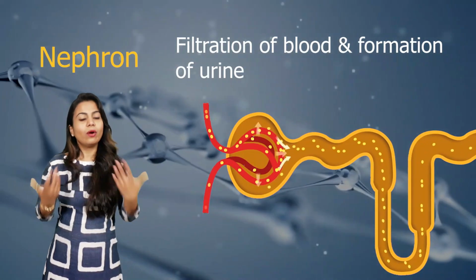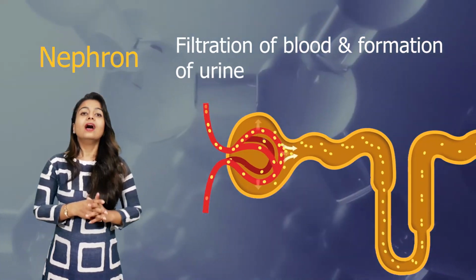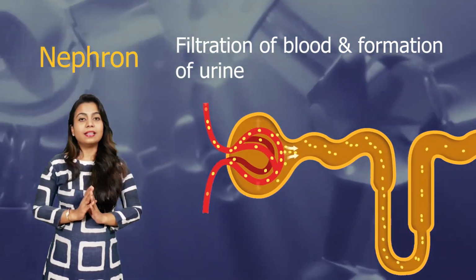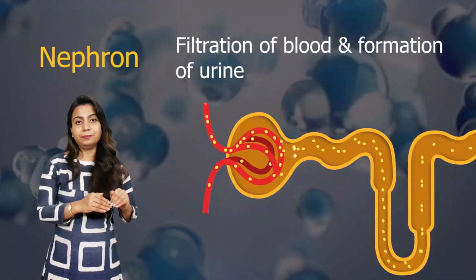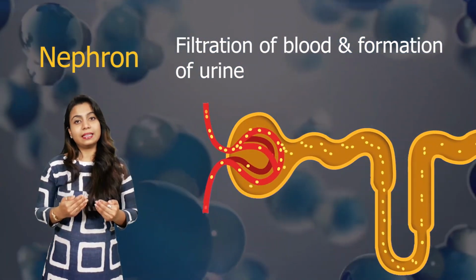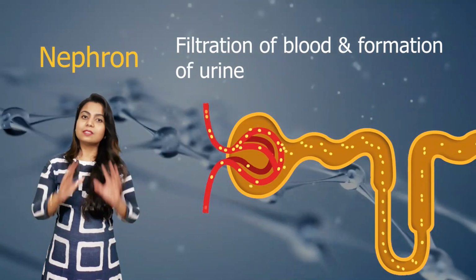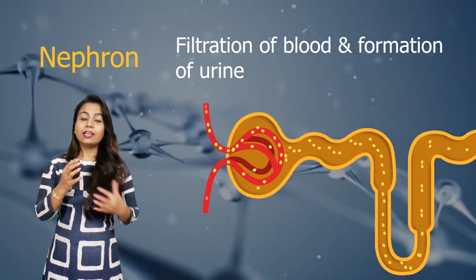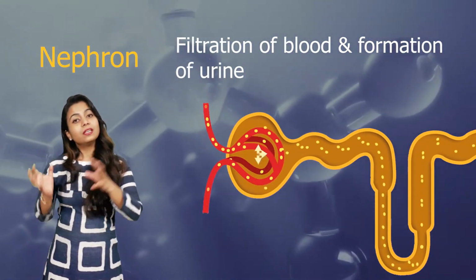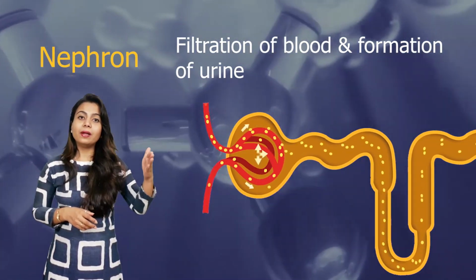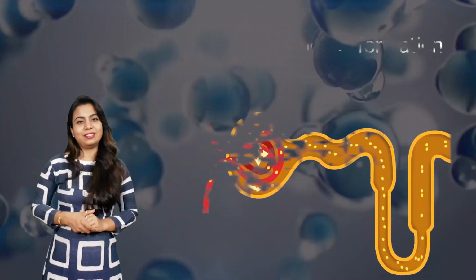See, I'll tell you what happens. In kidneys, blood from all the body cells comes with the waste and enters the kidney. Now nephrons present in the kidney filter this blood, means they remove all the waste materials from the blood and form urine, and the pure blood is sent back to the blood vessels.